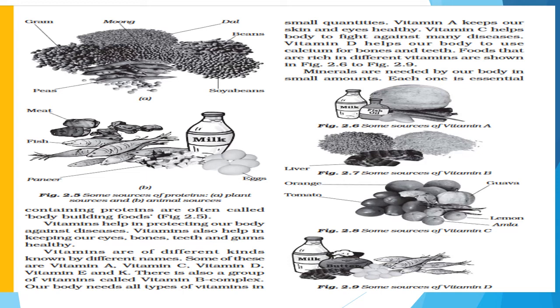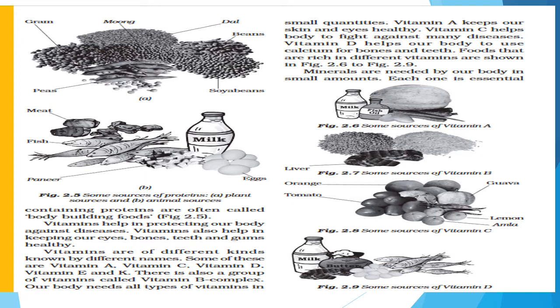Here, vitamins help in protecting our body against diseases. Vitamins also help in keeping our eyes, bones, teeth and gums healthy. Vitamins are of different kinds known by different names, such as vitamin A, vitamin C, vitamin D, vitamin E and vitamin K, and vitamin B as the B complex. Our body needs all types of vitamins in small quantities.